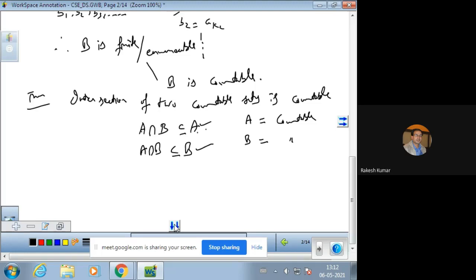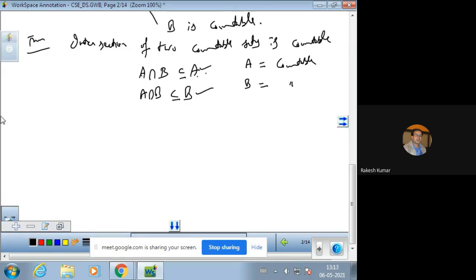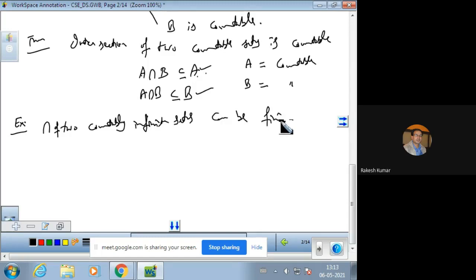Now we can show by taking an example that the intersection of two countably infinite sets can be finite or countably infinite. है तो वो countable, but the number is infinite.